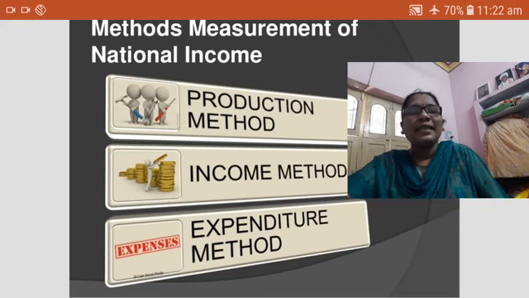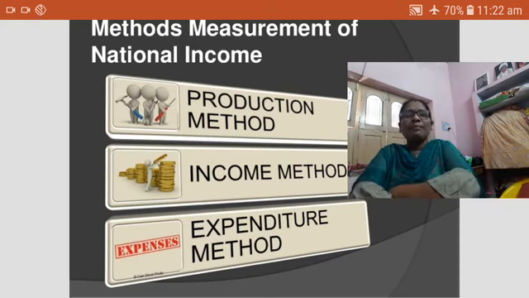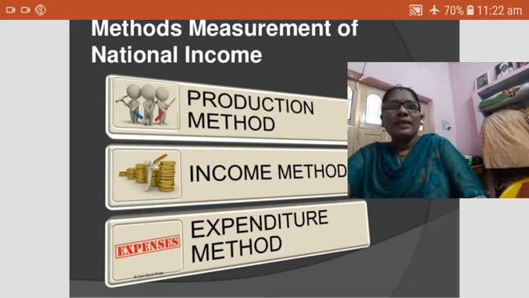So there are three types of calculating methods. The first one is the output method or the product method. The second one is the income method. The third one is the expenditure method. So the first one is the output method.